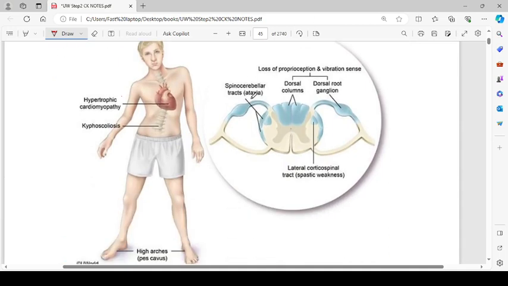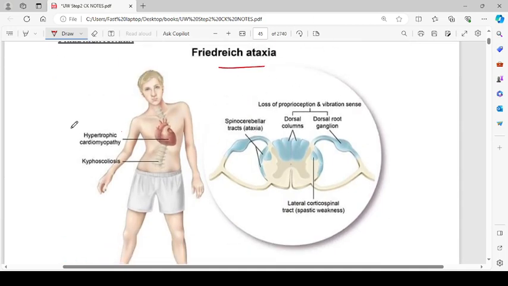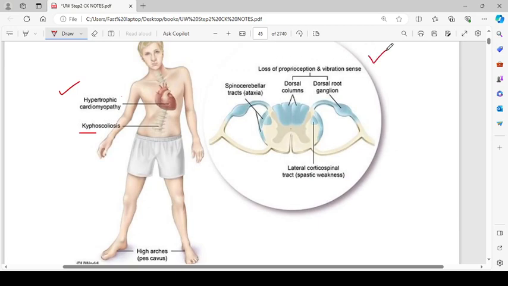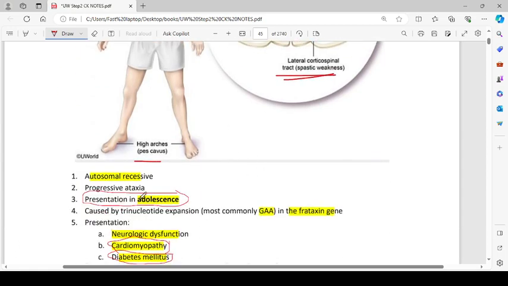Friedreich ataxia. So this is a classic picture of Friedreich ataxia, in which we can have hypertrophic cardiomyopathy and kyphoscoliosis, high arches which are pes cavus, loss of proprioception and vibration sensation because of the involvement of dorsal column and dorsal root ganglion, and lateral corticospinal tract are also involved, which result in the spastic weakness, and spinocerebellar tract involvement result in ataxia. So ataxia is because of involvement of spinocerebellar tract, loss of proprioception and vibration is because of the involvement of dorsal column and the dorsal root ganglion, and the lateral corticospinal tract involvement results in spastic weakness. It is autosomal recessive.